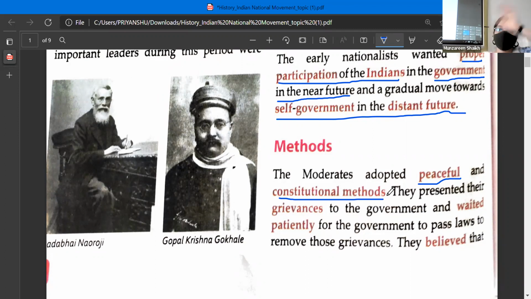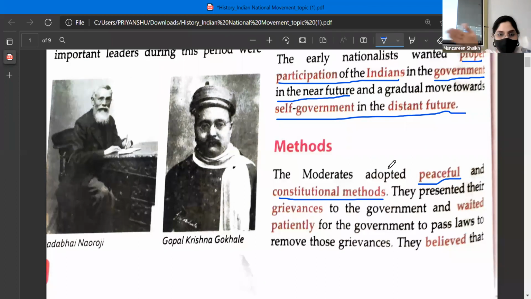But extremists were completely opposite of the moderates. What did the extremists do? They believed, till when are we going to request the Britishers to fulfill our demands? If they do not fulfill, they believed in having a battle, without giving any choice to the Britishers.